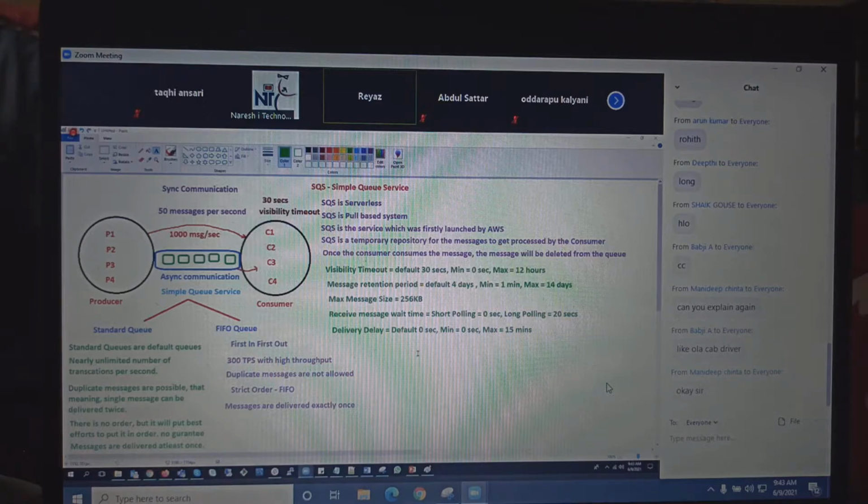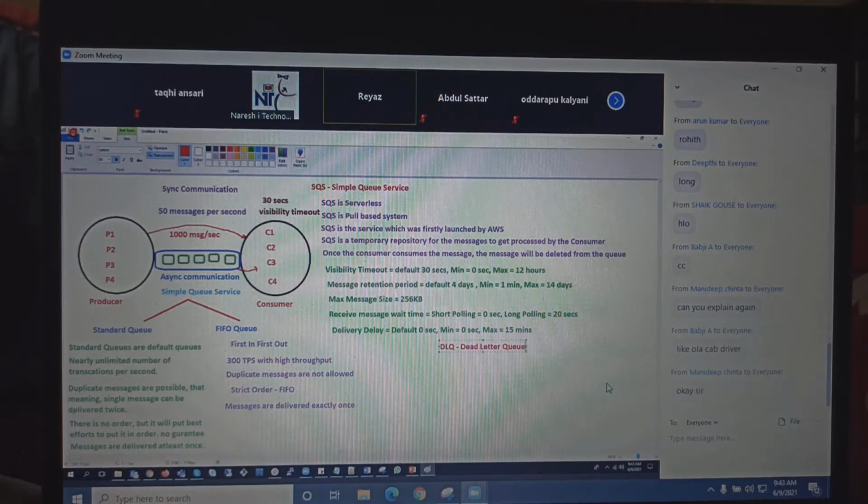And then here we have a concept called DLQ. DLQ means dead letter queue.